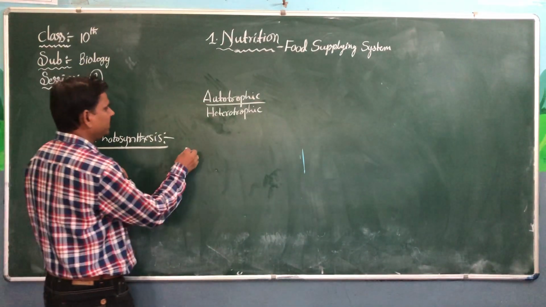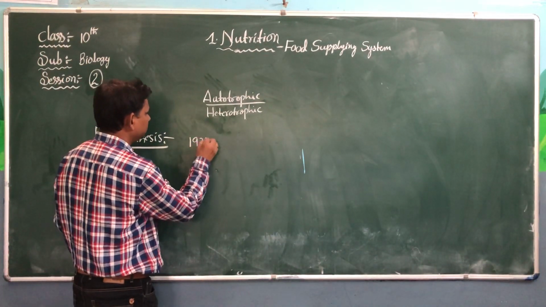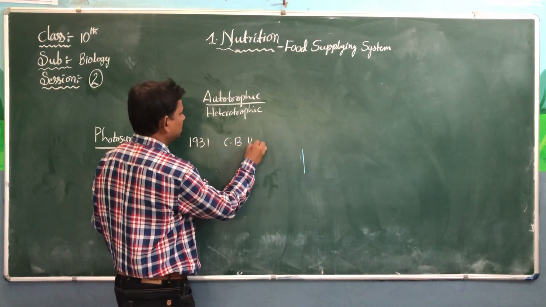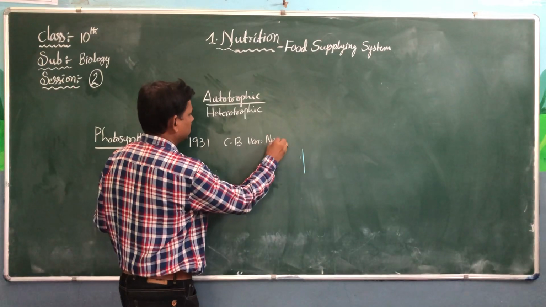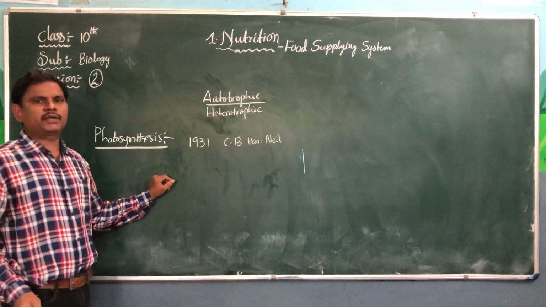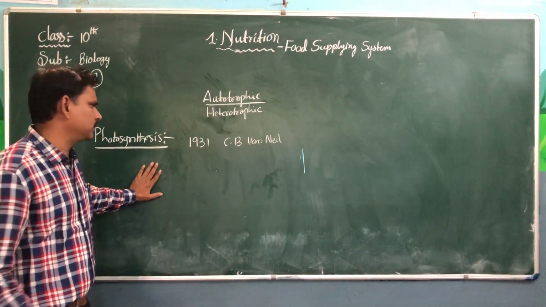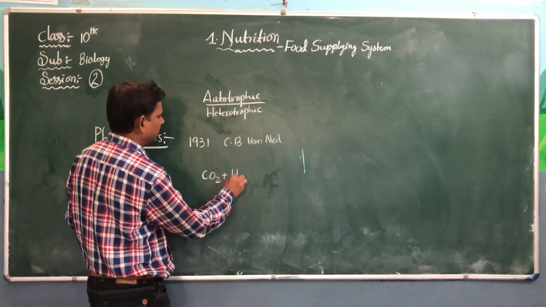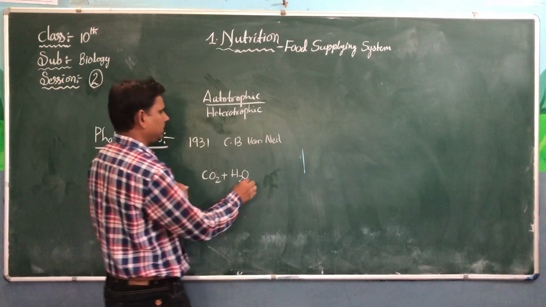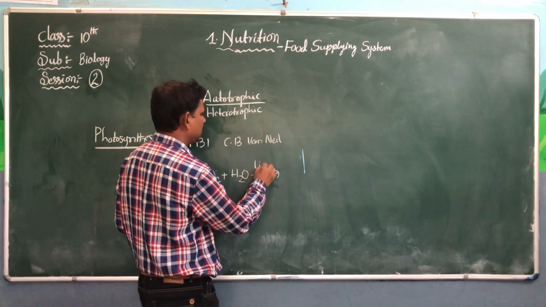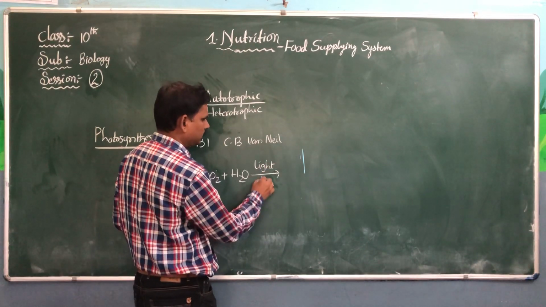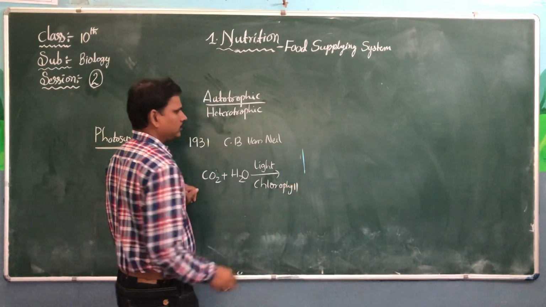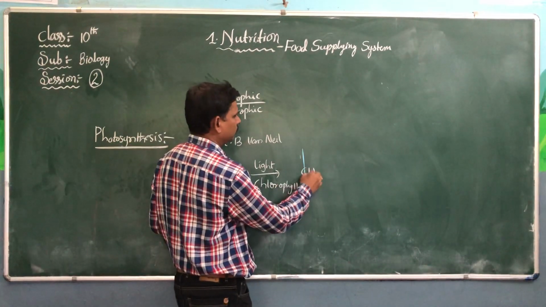Finally, in 1931, C.B. Van Niel wrote a small equation of photosynthesis. Plants take carbon dioxide and water in the presence of light and chlorophyll. They produce glucose.